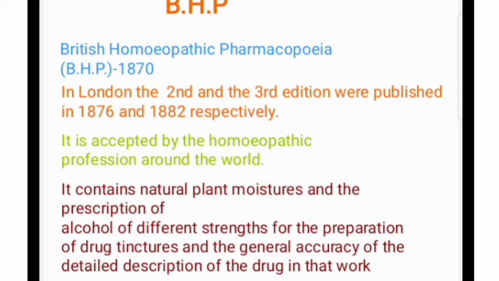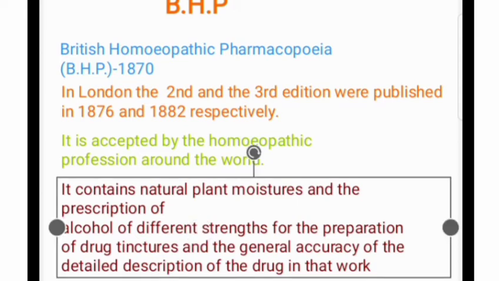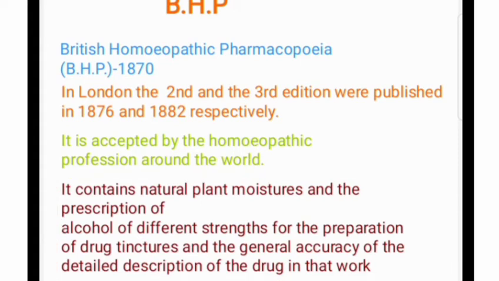It contains plants with natural moisture content, with directions on how to prescribe the medicine, alcohol of different strengths, and preparation of mother tincture: how to prepare it and what amount of alcohol to take. All those things are written theoretically in the pharmacopoeia, along with general accuracy, meaning how to prepare the drug and what purity and quality are to be maintained.